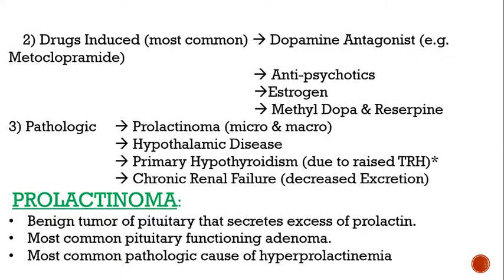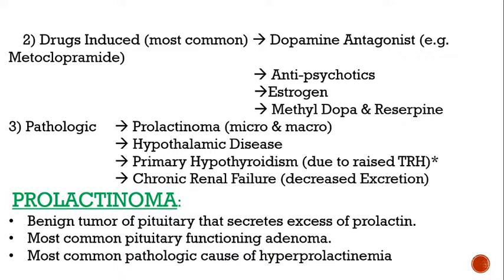Okay, then drugs that induce hyperprolactinemia. As you know, if there is more dopamine, then there is less prolactin. So when you give a dopamine antagonist, usually antiemetics like metoclopramide are given to control nausea and vomiting. In such patients, if they are taking metoclopramide long term, the dopamine levels will decrease, and as a result prolactin will increase.